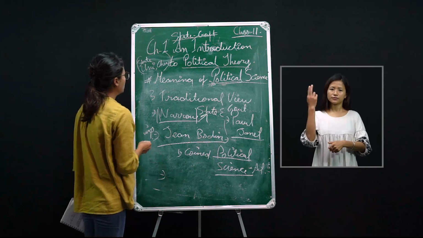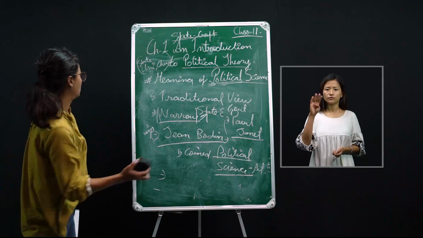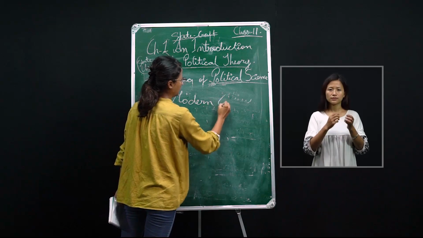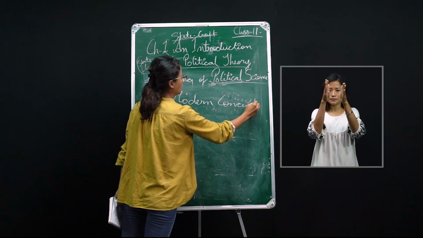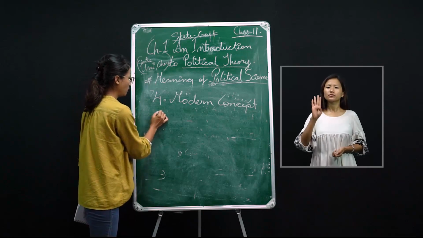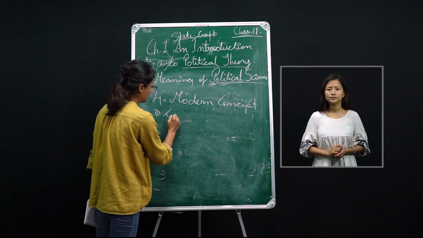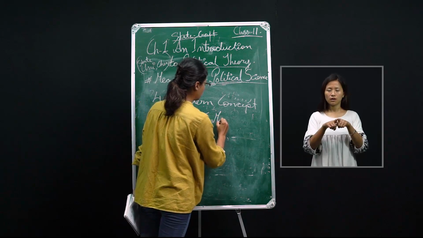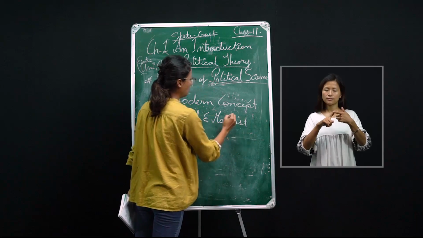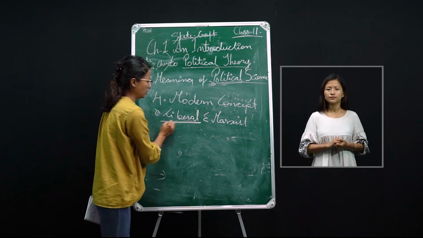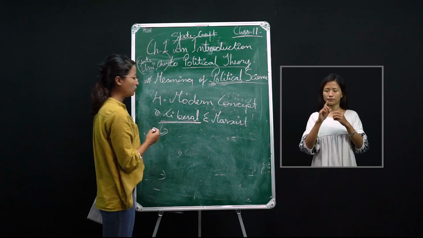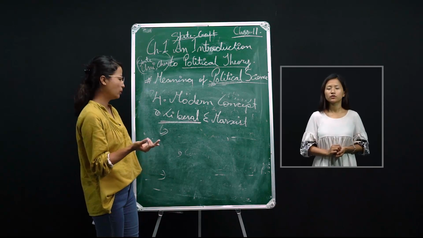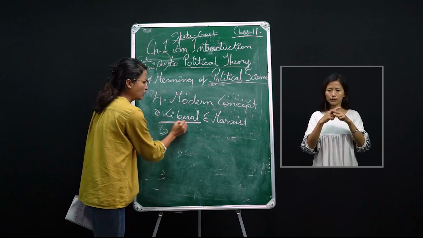Now point number 4, the modern concept. Under the modern concept, we have four subpoints. The first is the liberal and the Marxist view. We'll first start with the liberal view. Who are the liberals? The liberals are the ones who advocated for democracy, rule of law, rights, and freedom. They are called the liberals.